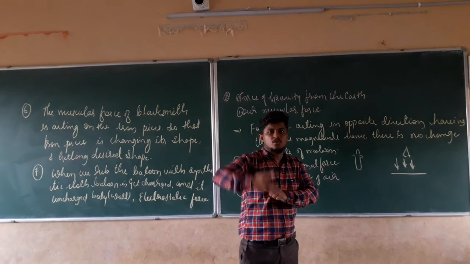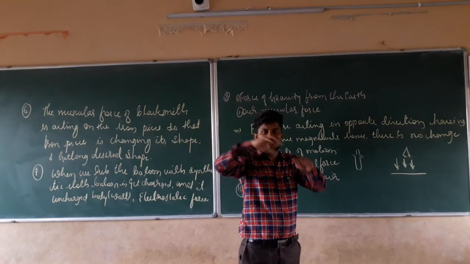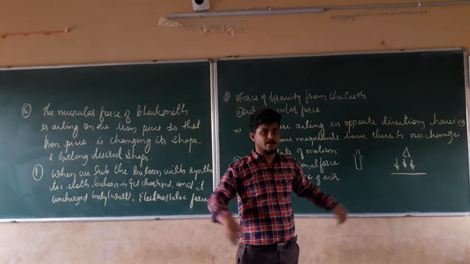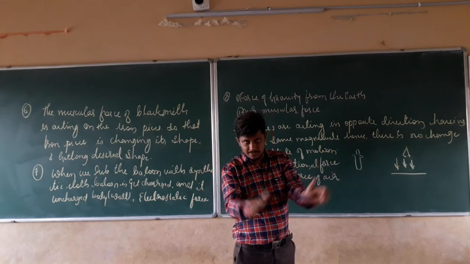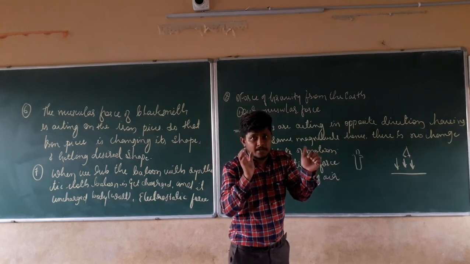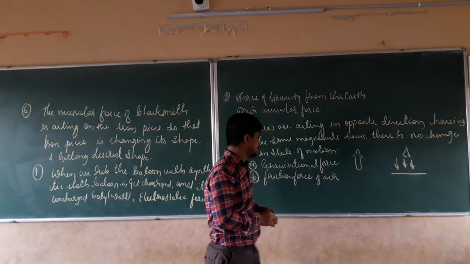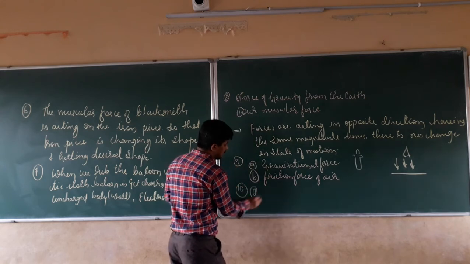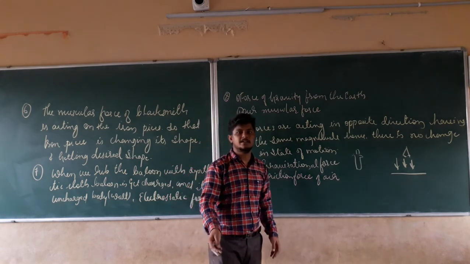The atmospheric pressure which is present in the surroundings is going to act on that water. The water is going to rise in the bulb. So the answer for the 10th question is option D.